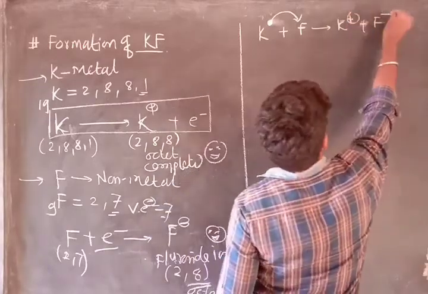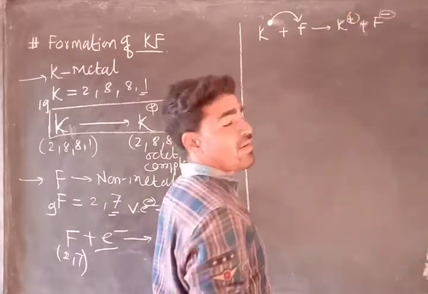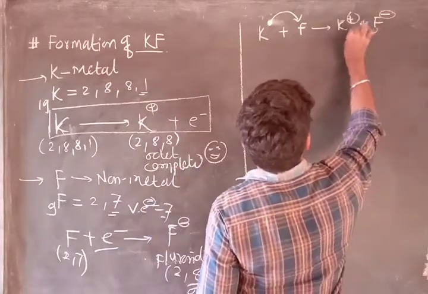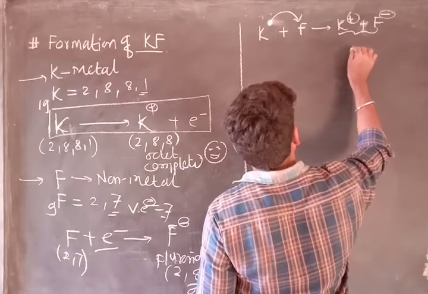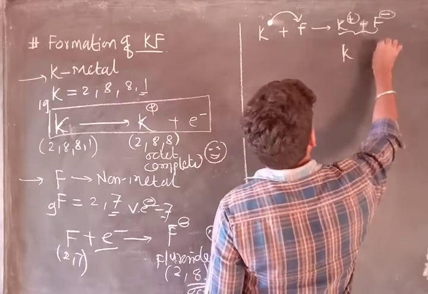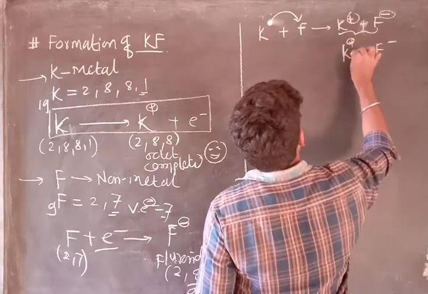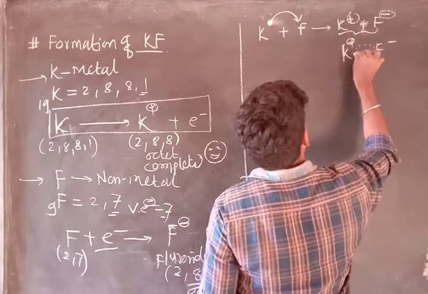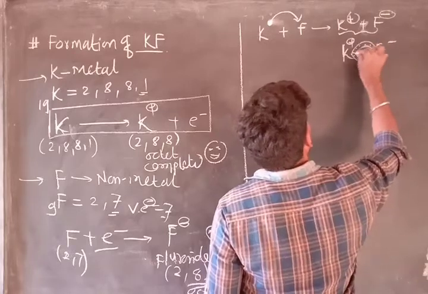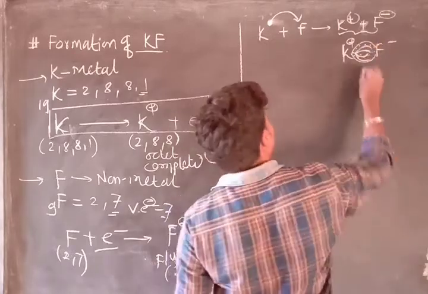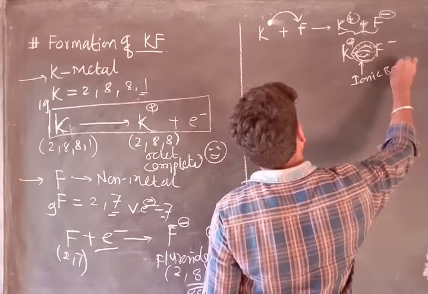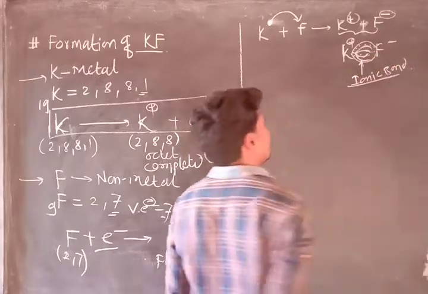And obviously, as they are oppositely charged ions, a force of attraction will exist between such oppositely charged ions, and such a force is called an ionic bond.